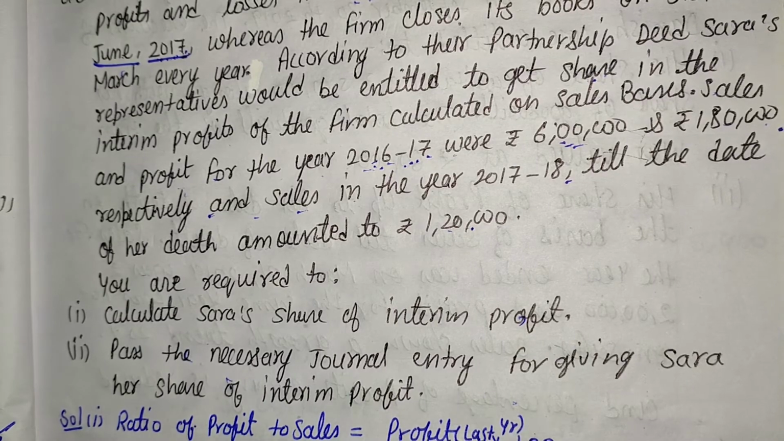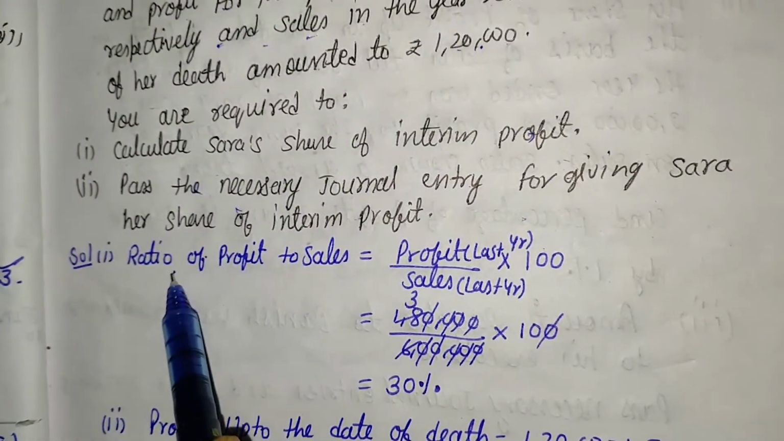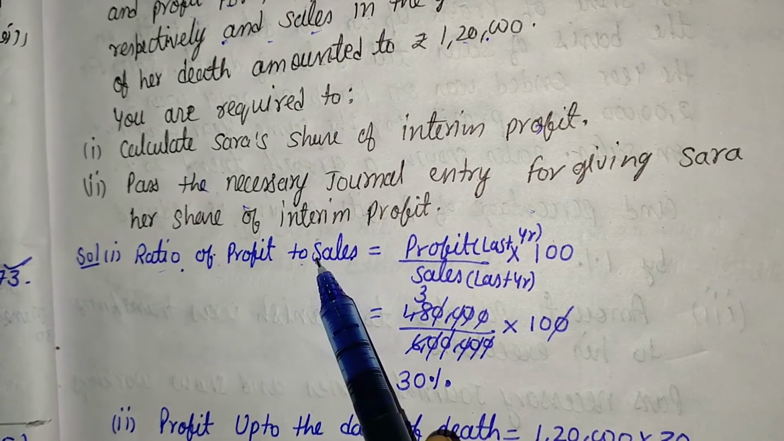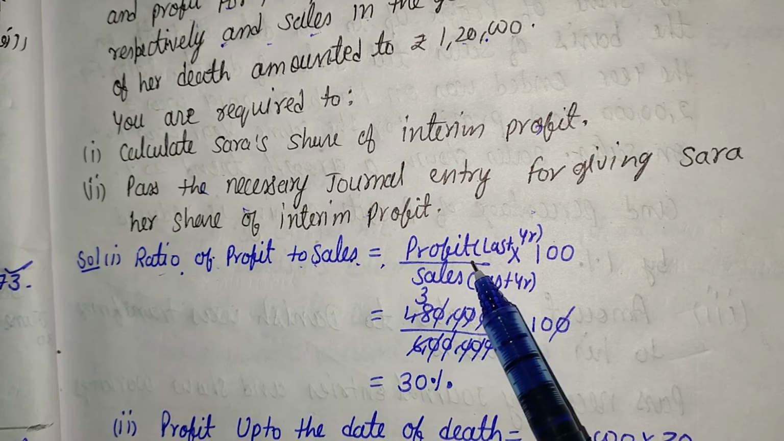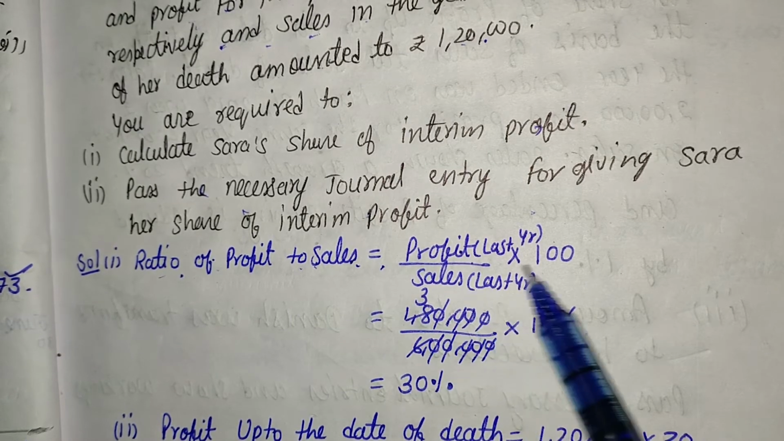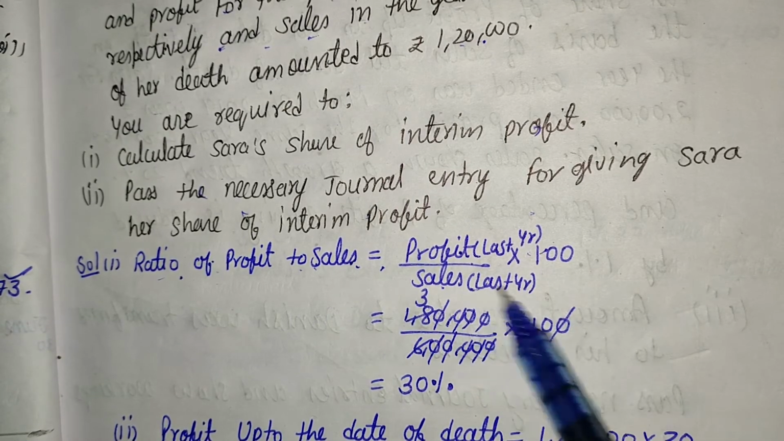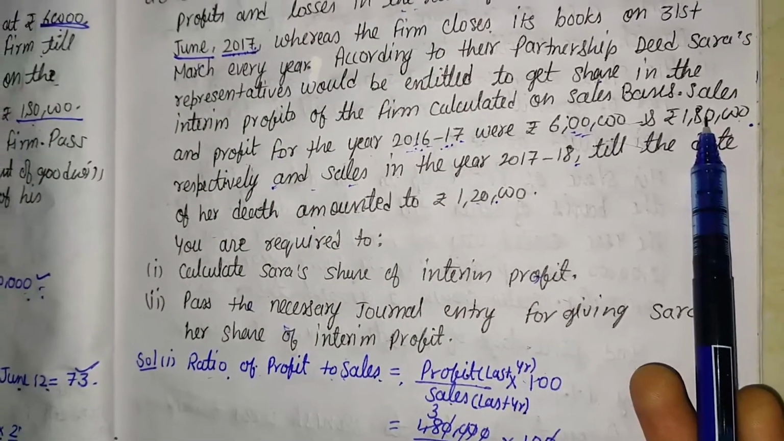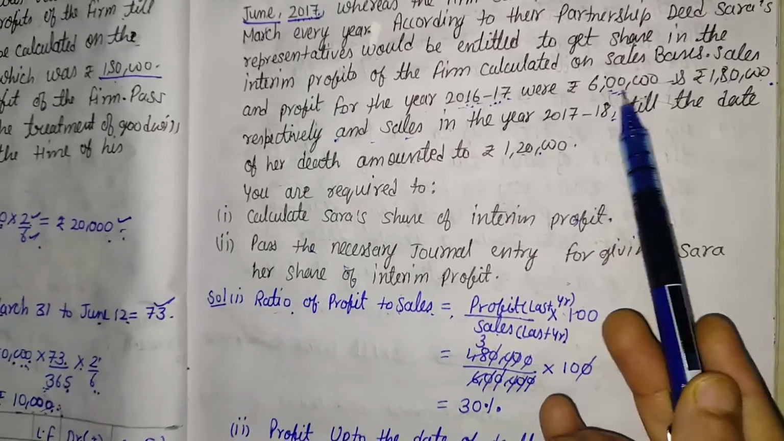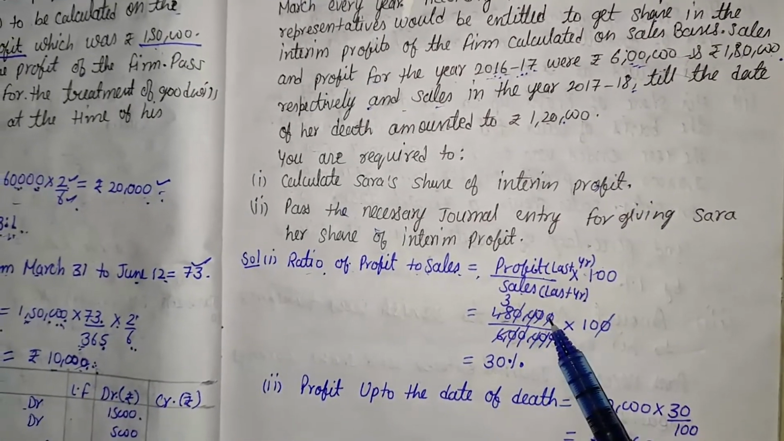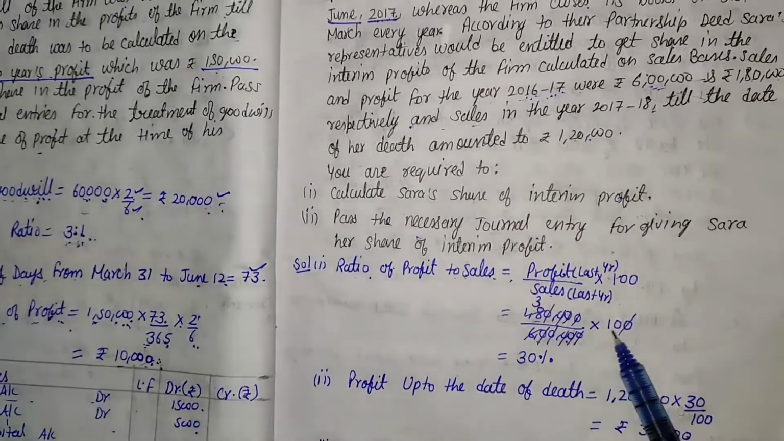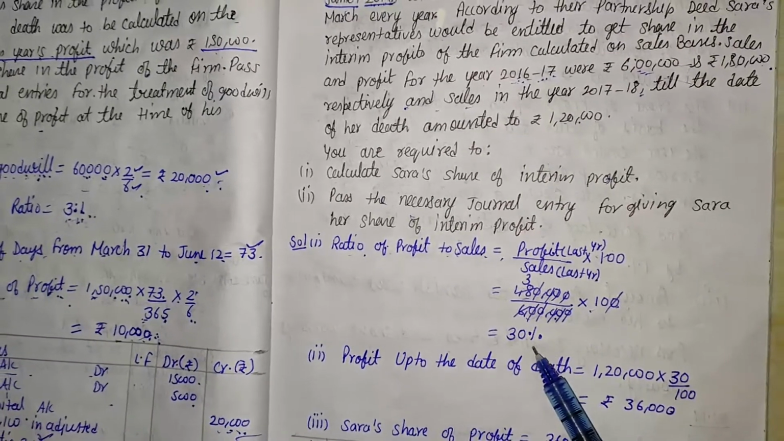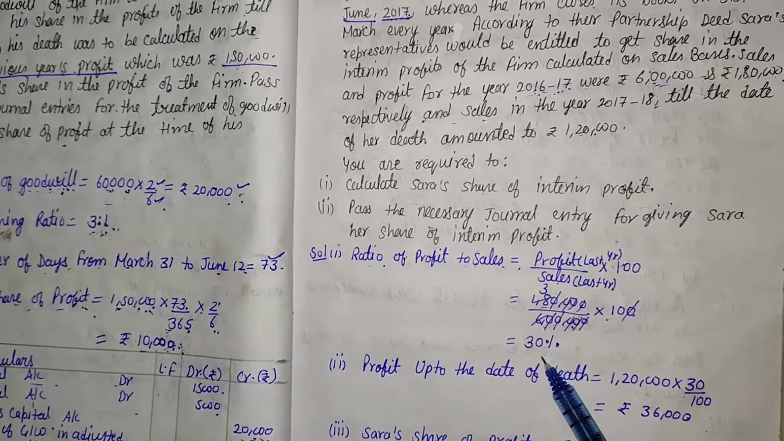First of all, we have to calculate the ratio of profit based on sales. The formula is profit of last year and sales of last year, which are given in the question. Profit of last year is 1,80,000 and sales of last year is 6 lakh. So 1,80,000 divided by 6 lakh, multiplied by 100, gives 30%. So that ratio is 30%.